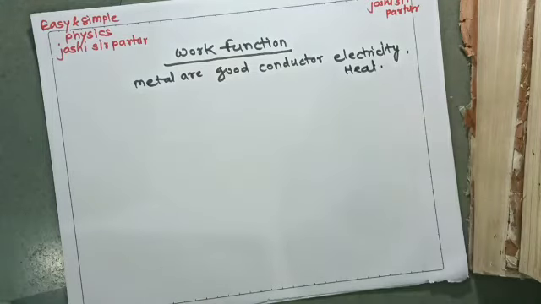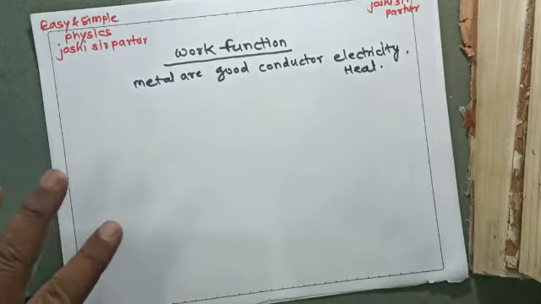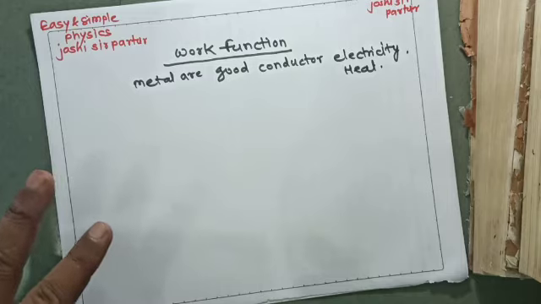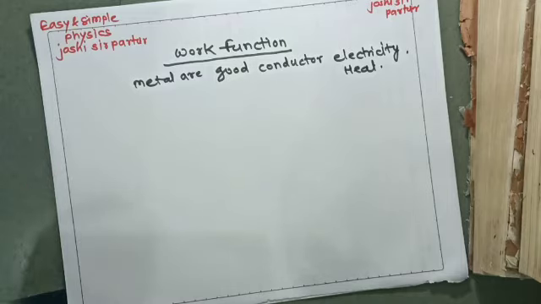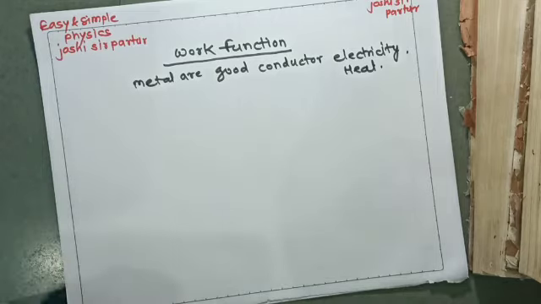Means in a metal, when the metal is heated, electrons move inside the metal. When electricity passes through the metal, electrons move inside the metal.